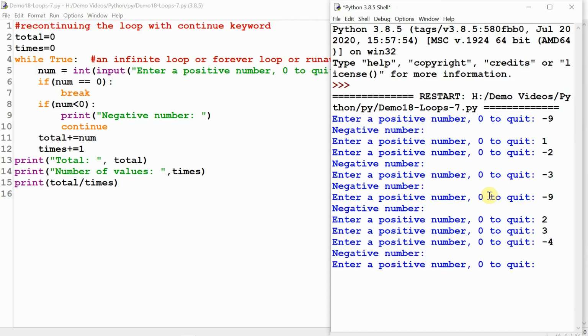So see how break and continue keywords work. Break terminates the loop midway. Continue keyword restarts the loop midway.